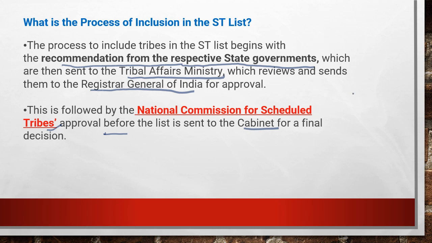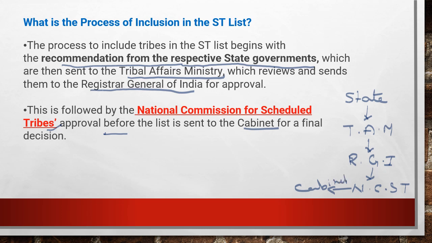That means first the respective state governments must provide the recommendation. Then after that it must be sent to the Tribal Affairs Ministry. This Tribal Affairs Ministry takes the responsibility to review the matter. Then it will send this to the Registrar General of India, and later it can be sent to the National Commission for the ST. Then finally it will be sent to the cabinet, and the moment the cabinet gives the approval, these tribes get the permission to enter their name under the ST list.